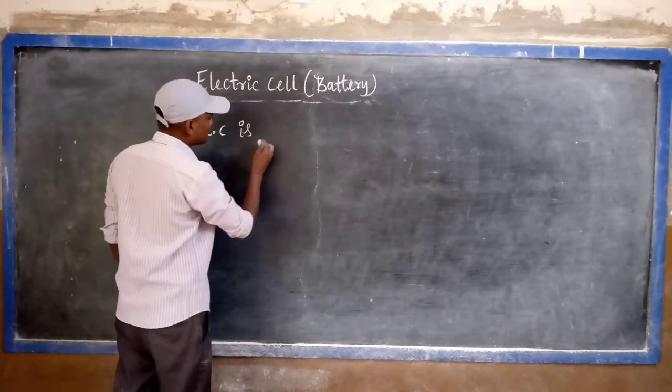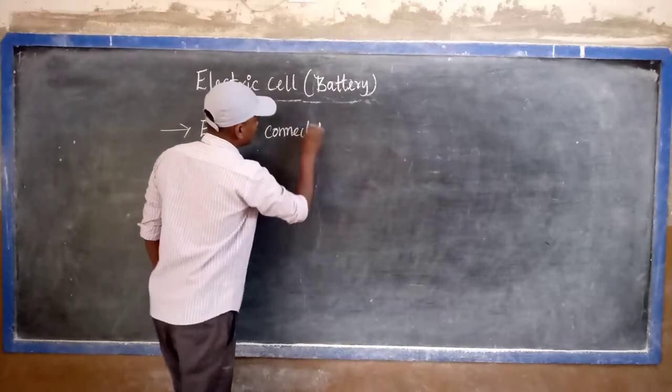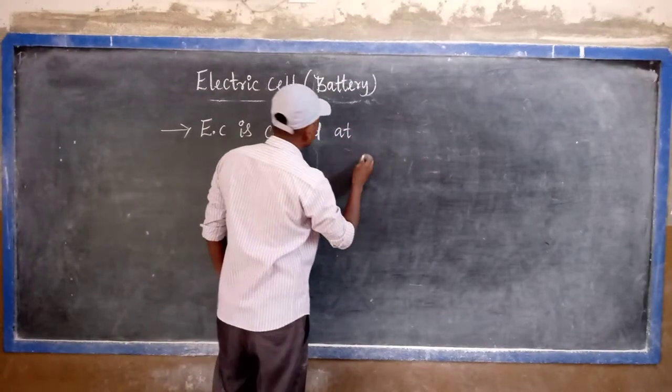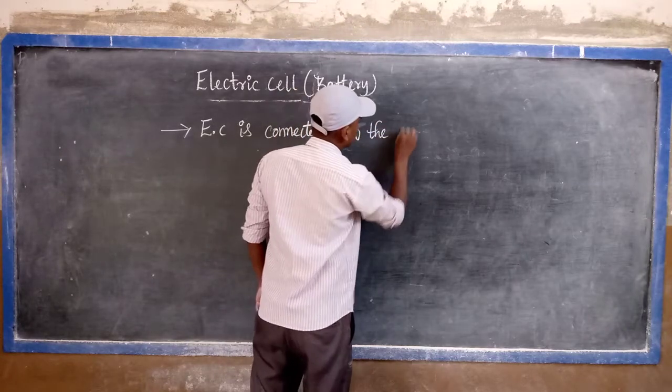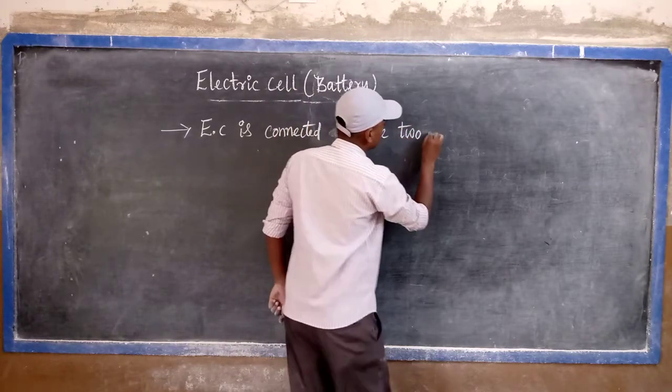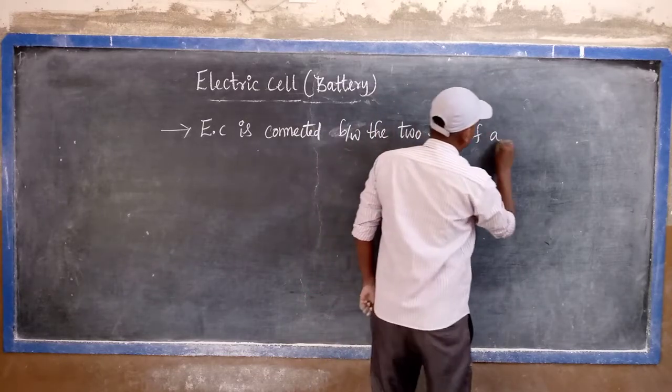An electrical cell is connected between the two ends of a conductor.